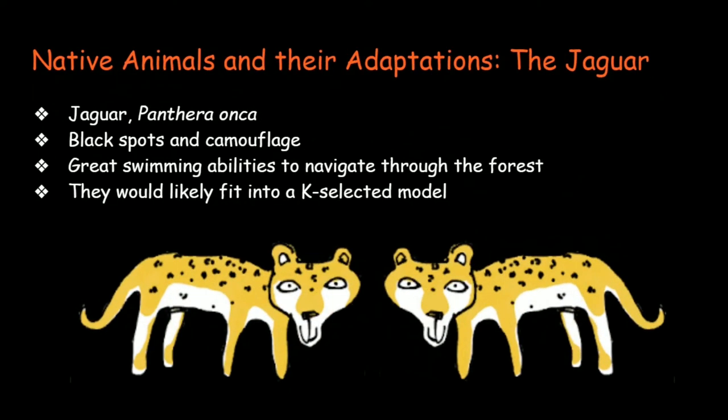Jaguars are black-spotted carnivorous cats found in the Amazon rainforest. Their black spots help camouflage them in the colorful forest. They have also developed great swimming abilities, unlike most cats, to navigate through the forest. Jaguars would likely fit into a K-selected model due to their longer lifespans and cub-producing rate. In addition, according to the Amazon Aid Foundation, the jaguar was a prominent figure in ancient Native American culture and artwork.